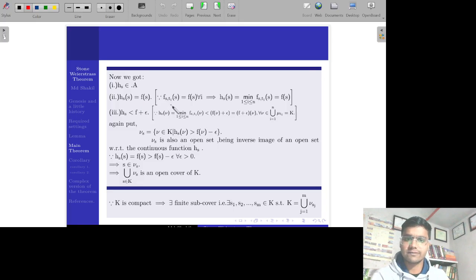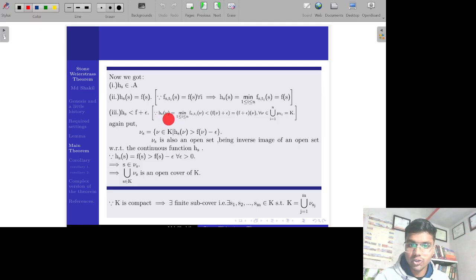See, each f_{s,ti} takes the value f of s at the point s, so the minimum of all those f_{s,ti} will be among them, so its value will also be f of s. So the value of h_s at s is f of s itself, and h_s is strictly less than f plus epsilon, as is clear from the picture I have shown you. Why is this strictly less than f plus epsilon? We'll do it by calculation also.